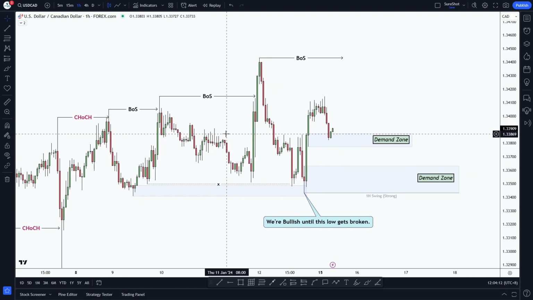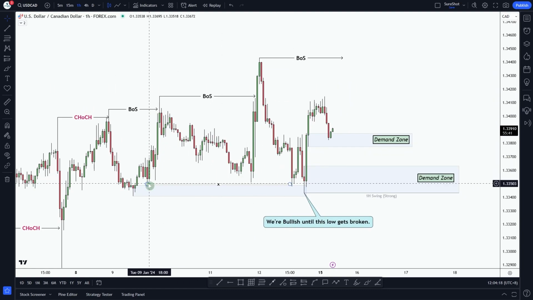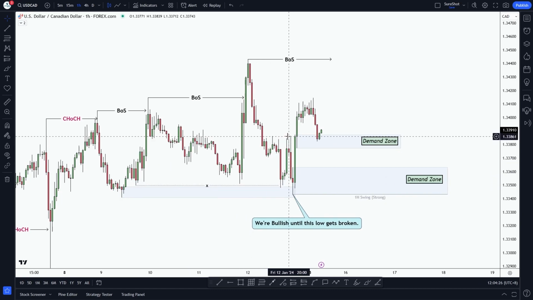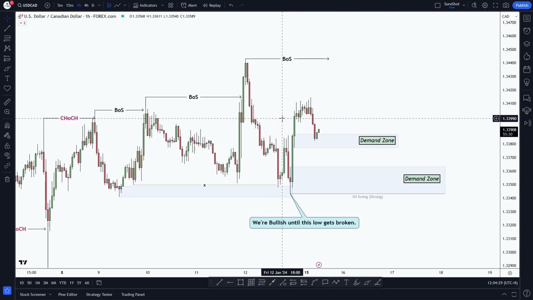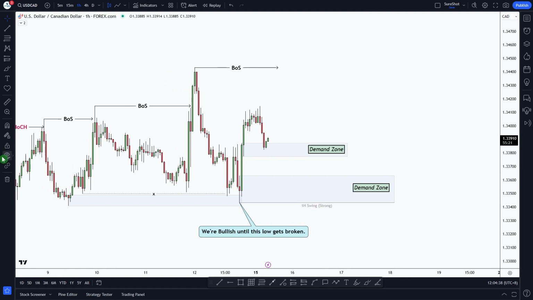Afterwards, last Friday, we saw that market pulled down heavily, took out this almost equal low liquidity, and afterwards market changed character once again, switching bullish at this point. So we have marked two demand zones from which market can react.